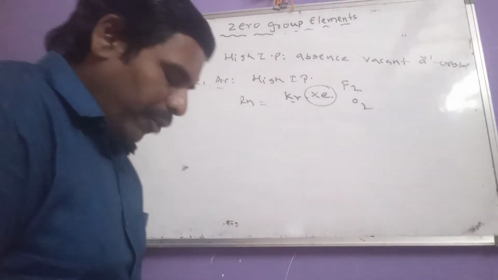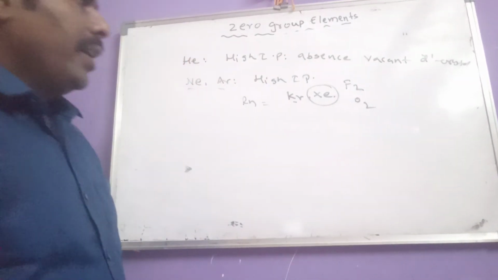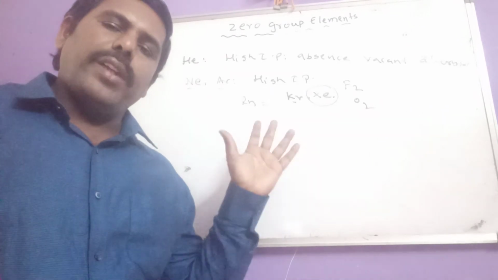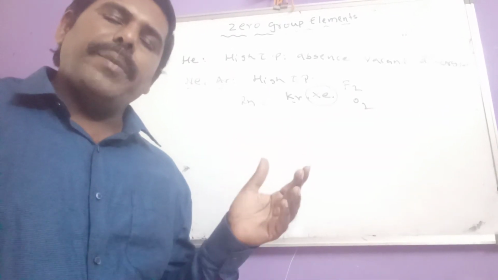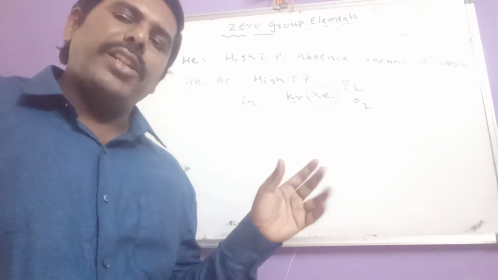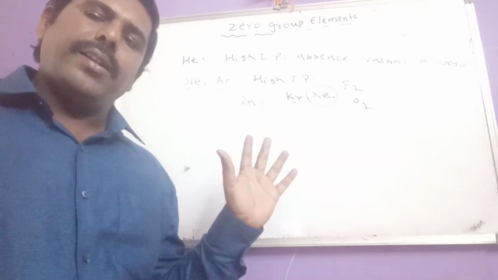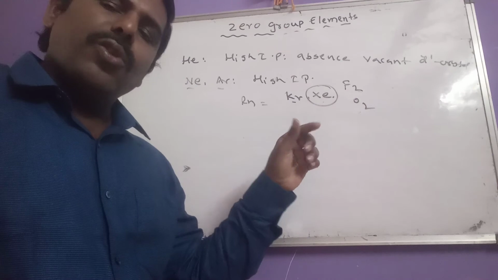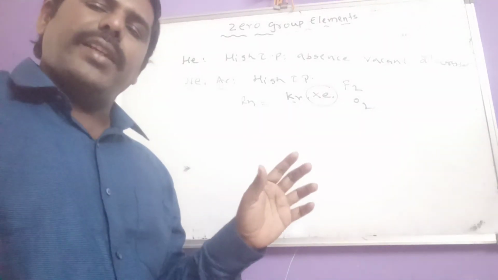We get one question: why does only xenon form compounds? We have to tell those reasons: larger atomic size, smaller ionization potential, presence of vacant d orbitals. But why does xenon form compounds only with fluorine and oxygen?